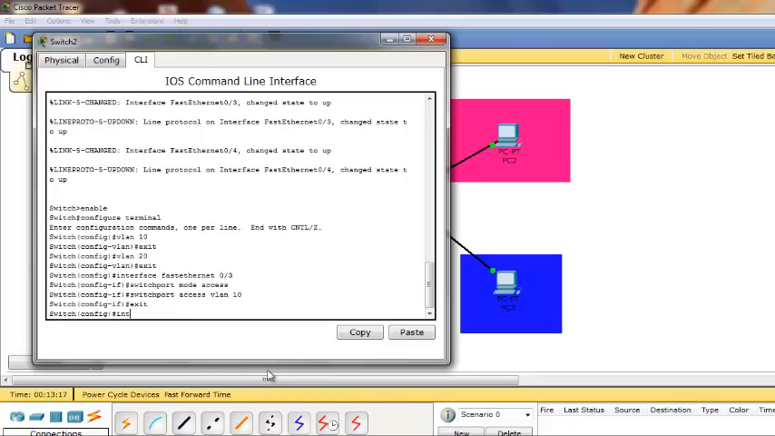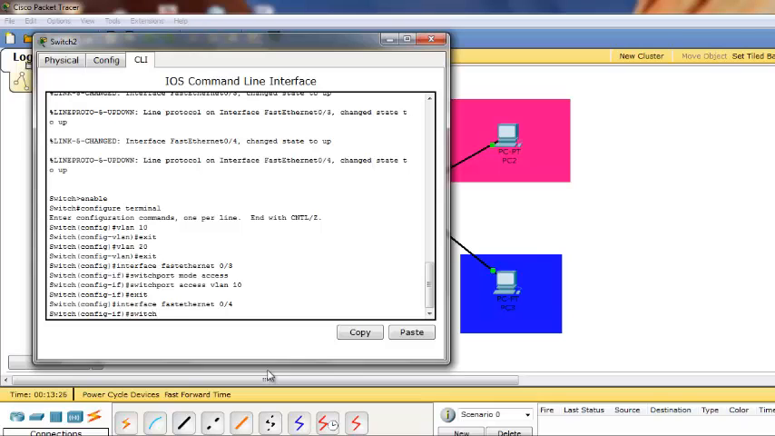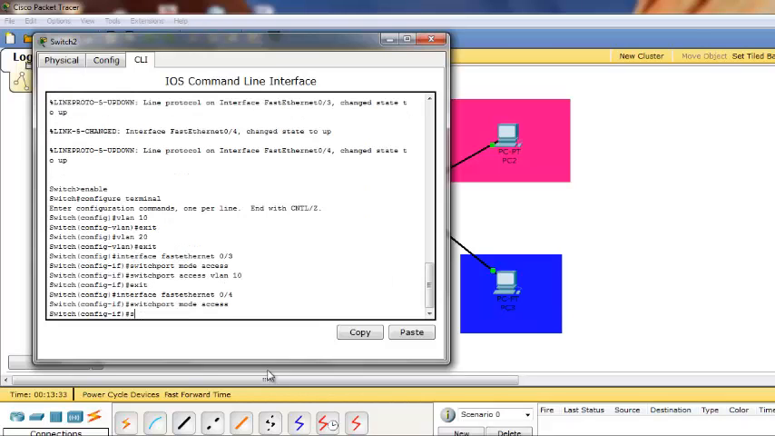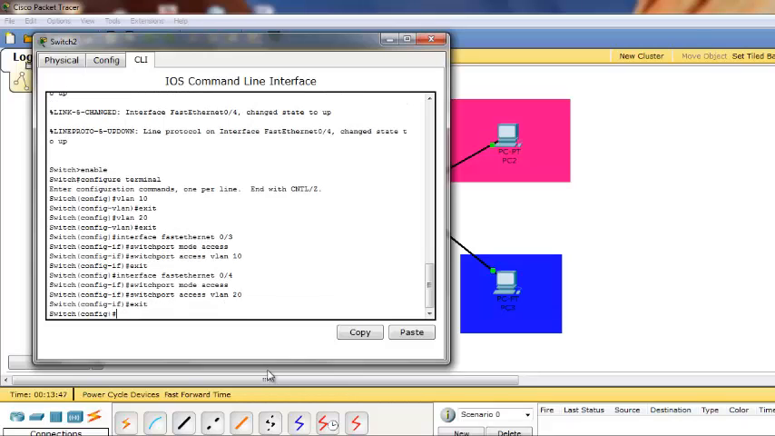Then again interface FastEthernet 0/4 for VLAN 20, and then switchport mode access, enter. Then switchport access vlan 20, then enter, then exit. So close.